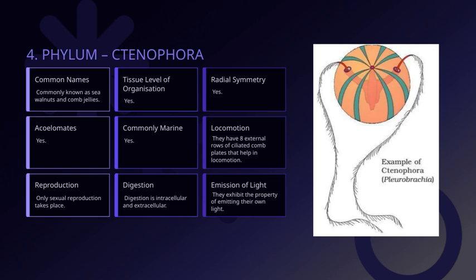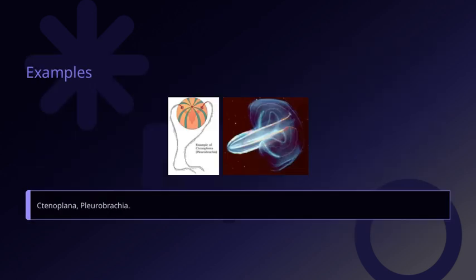importance in oceanic biodiversity. Let's take a closer look at some examples of ctenophores, specifically Ctenoplana and Pleurobrachia. These are two fascinating genera that help us understand the diversity within this group. Ctenoplana is known for its elongated body and distinctive ciliary combs, which it uses for movement.